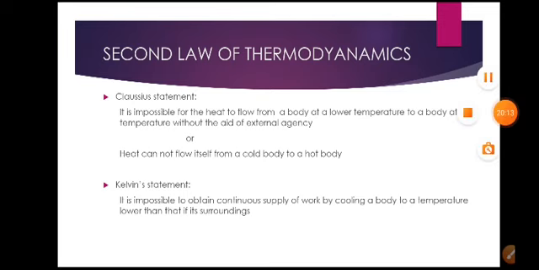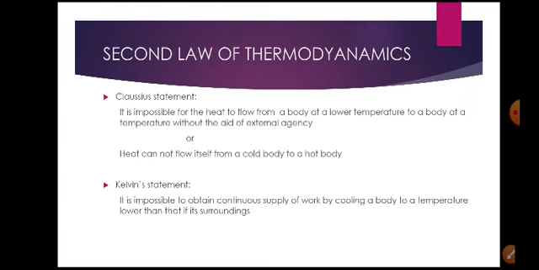Coming to the second law. It gives the information about the flow of heat. This second law is one of the fundamental laws of nature and can be stated in a number of equivalent ways. The second law of thermodynamics is given by different scientists; the Clausius and Kelvin statements are the fundamental ones.